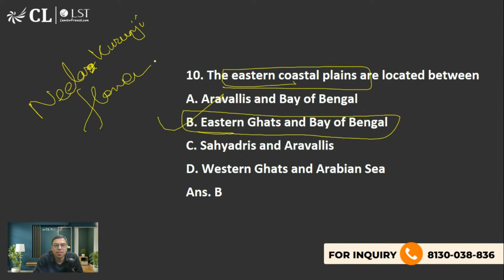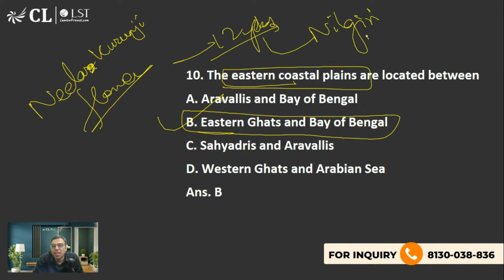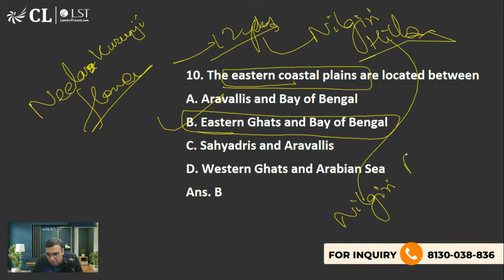Every 12 years, this gets blossomed. This you will find it in Nilgiri mountains, Nilgiri hills or Nilgiri mountains. In fact, Nilgiri is the first biosphere reserve also. Nilgiri Biosphere Reserve is the first biosphere reserve under UNESCO's MAP program, Man and Biosphere program.